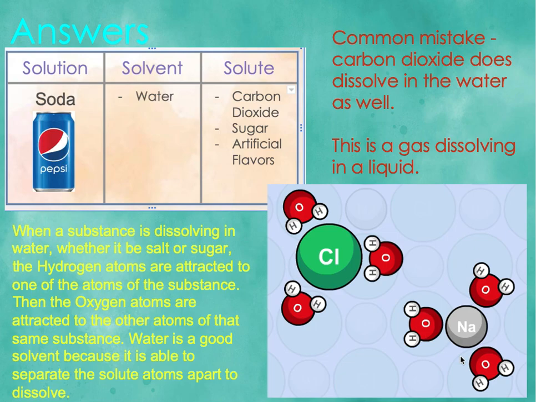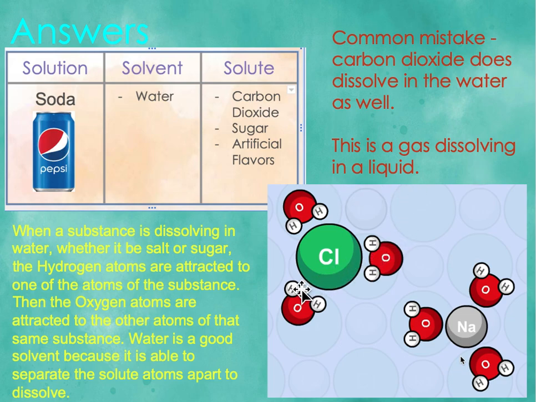Next is also the answers from yesterday. So I gave you the solution of soda, and you were supposed to figure out the solvent and the solute. Now remember, the solute is whatever is dissolving. So, which is carbon dioxide, sugar, and artificial flavors, and then the solvent is water, right? I had given you the ingredients already. Now, what I did see going back, the common mistake is that carbon dioxide does dissolve in water as well, all right? Carbon dioxide is not one of the solvents, it's one of the solutes. This is just an example of gas dissolving in a liquid.